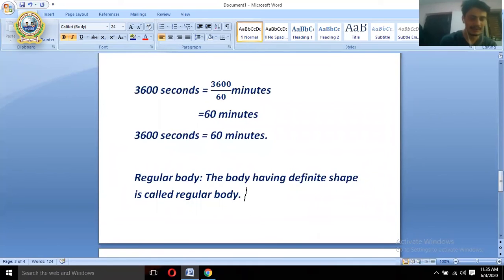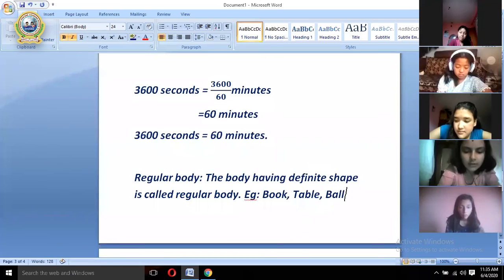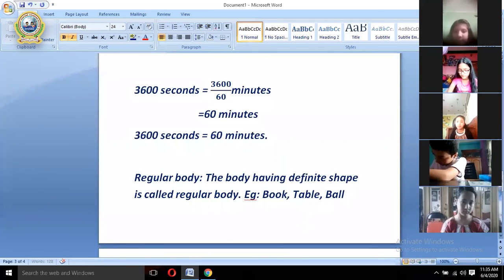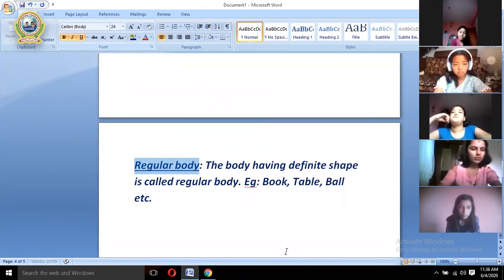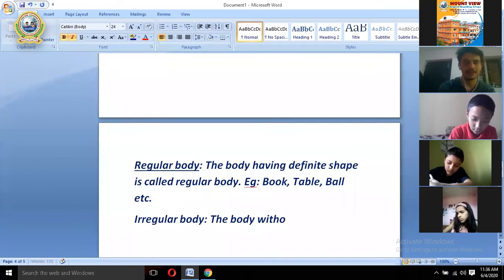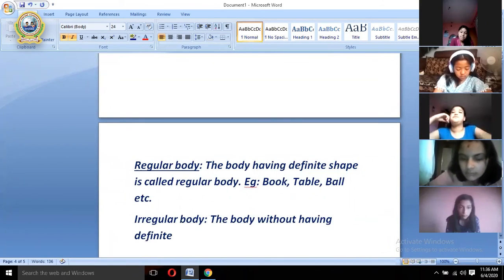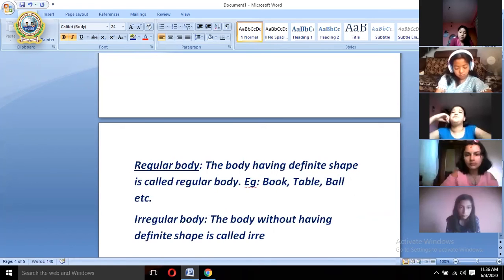We can give examples. Example: book, table. What are other examples of regular body? Ball, a ball that appears in the shape of a sphere, so a spherical ball. These are the examples of regular body. This is all about regular body. Now similarly, irregular body.